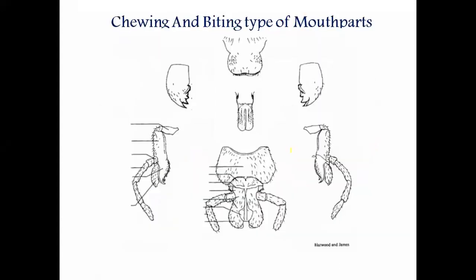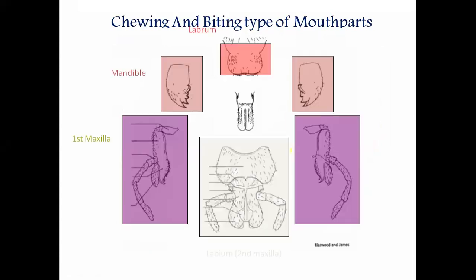But students, today we are discussing the first type of mouth parts. That is called the chewing and biting type of mouth part. Today we will discuss the mouth parts in insects, the type found in the grasshopper and the cockroach. So the name of this mouth part is chewing and biting type of mouth parts.